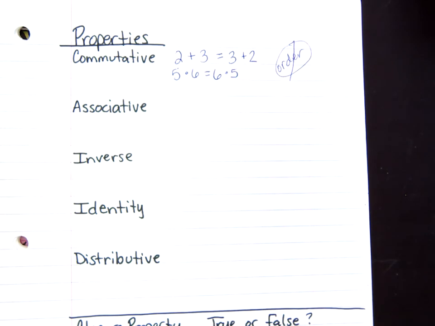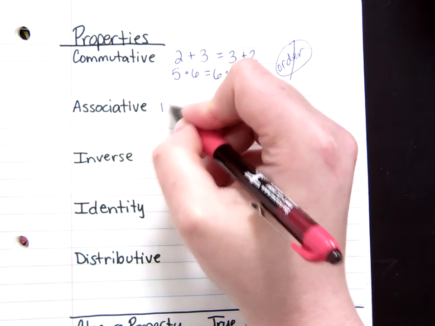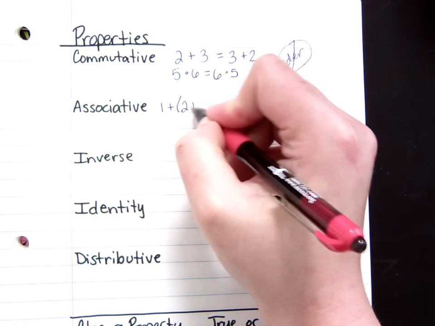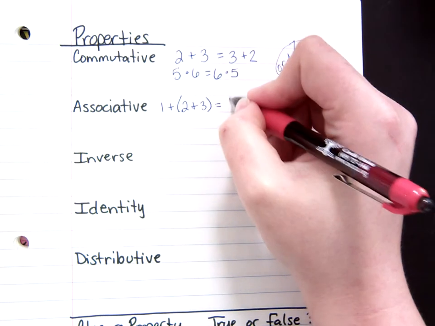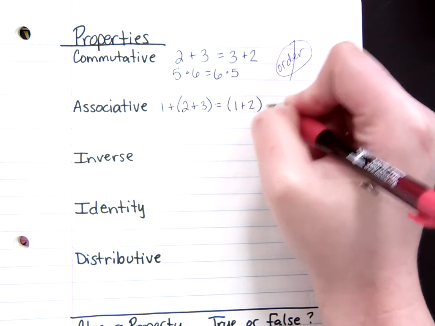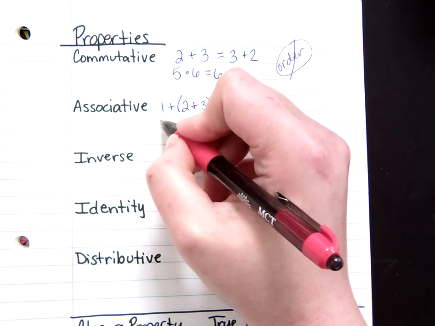For associative, it's your grouping. So 1 plus 2 plus 3 would give me 6. Same thing as if I did 1 plus 2 and then plus 3. The grouping doesn't matter. Same thing with multiplication.